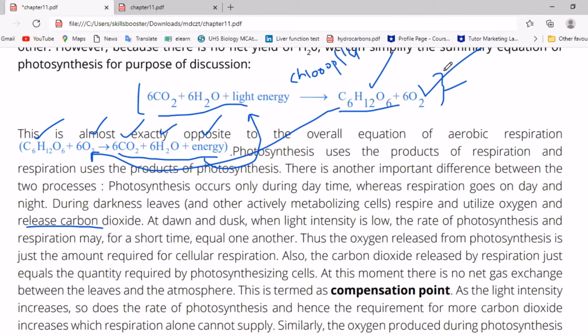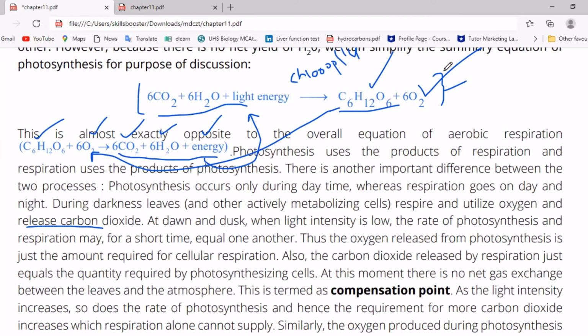The oxygen released from photosynthesis is just the amount required for cellular respiration, and the carbon dioxide released by respiration is just equal to the amount needed by photosynthetic cells.